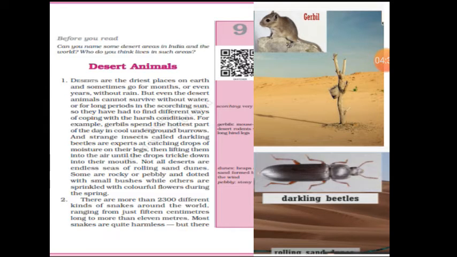So can you see in the picture, children? A gerbil looks exactly like a mouse, exactly like a rat. So his appearance, his body, everything looks like a mouse only, like a rat.